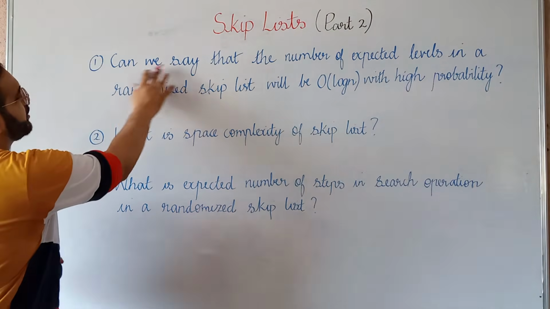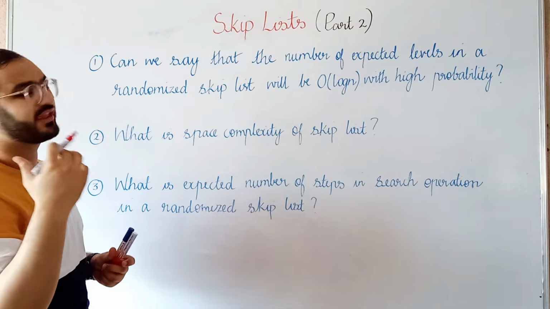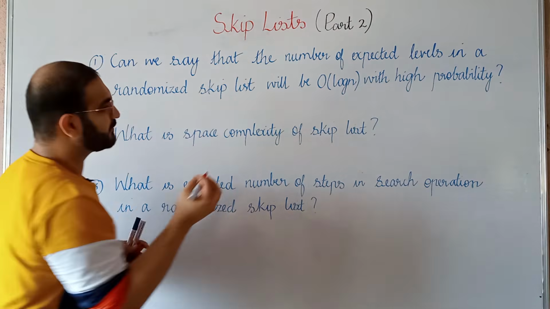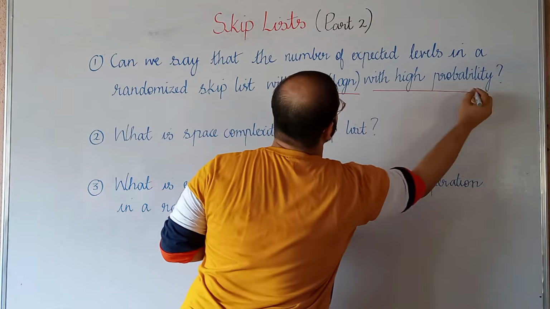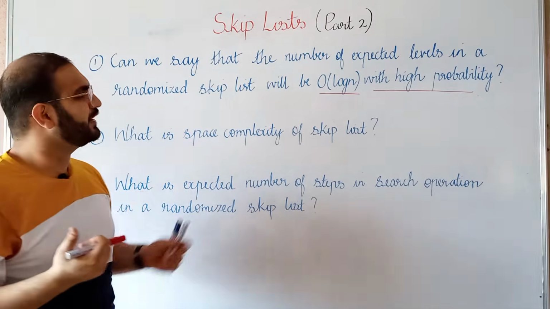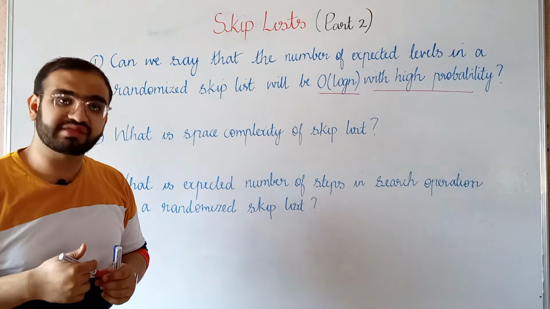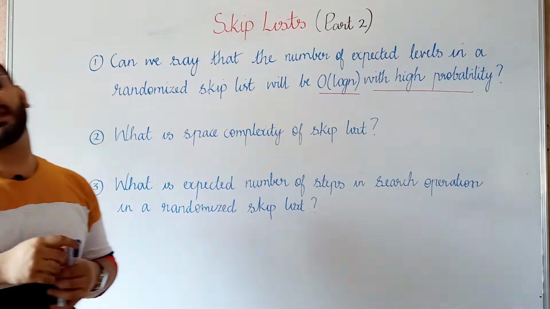The first one was: can we say that the number of expected levels in a randomized skip list will be order of log n with high probability? In the previous video we saw that when inserting a particular node in a randomized skip list, we were tossing a coin at each and every level.